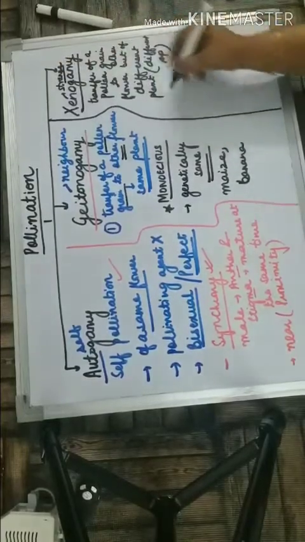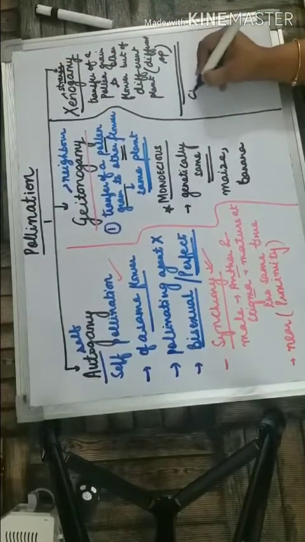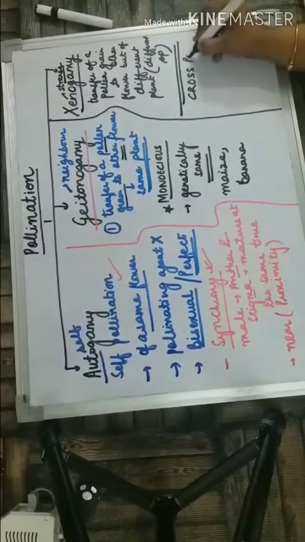Xeno means strange, and the other name of xenogamy is cross pollination.